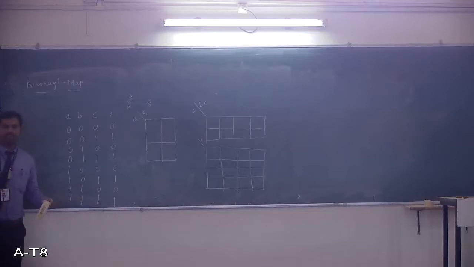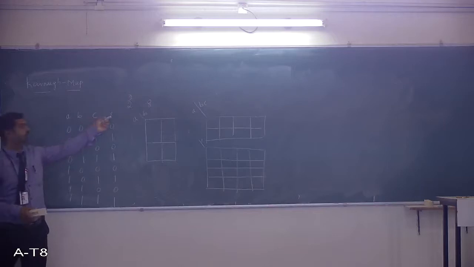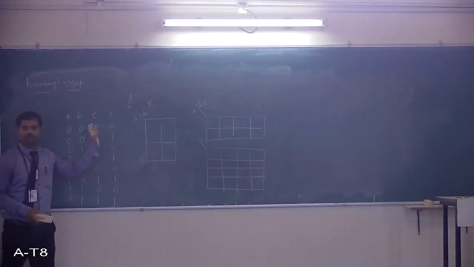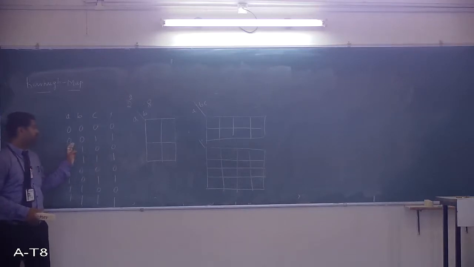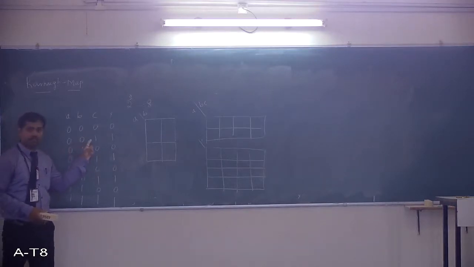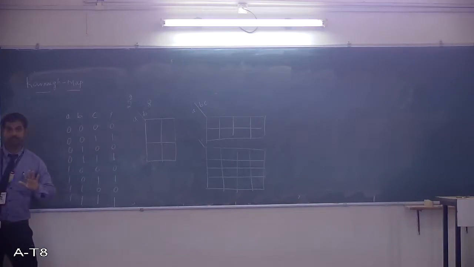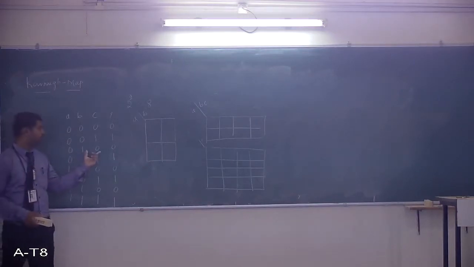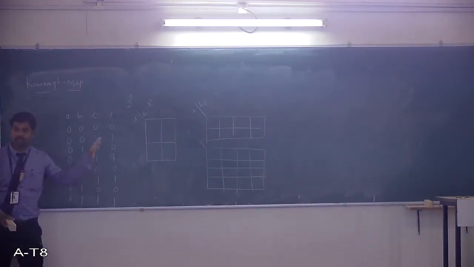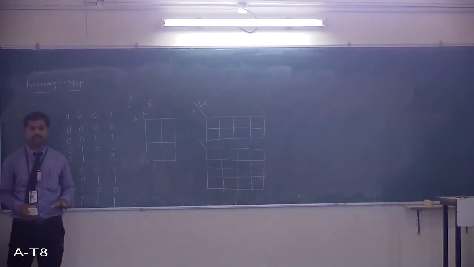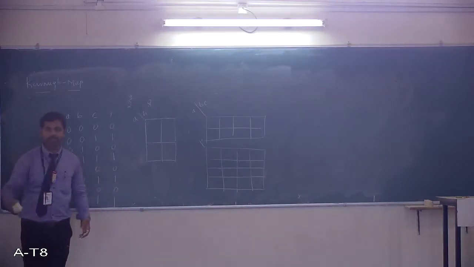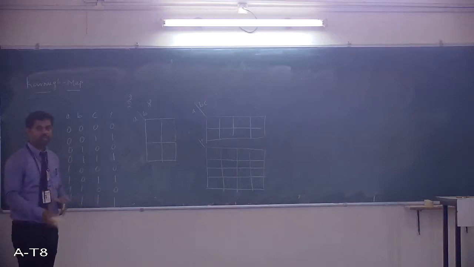When I write a truth table for a certain system, it looks like this, having 3 inputs, 1 output. When all the 3 inputs are 0, output is 0. When my input conditions are 0, 0, 1, output should be 1. Again, when the 0, 1, 0 pattern is there, it is 0. This is the behavior of my system. The same thing I am representing in the form of a table, that's a truth table.